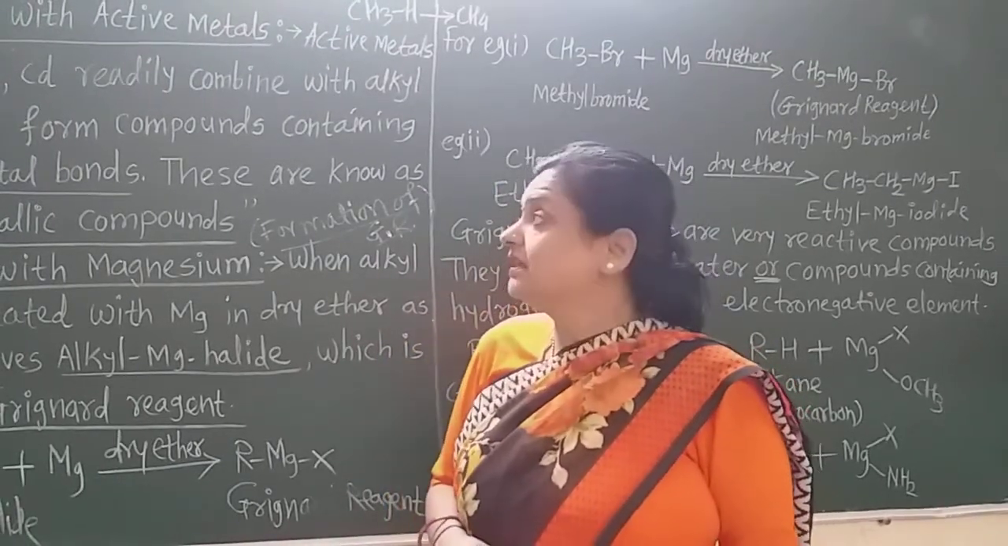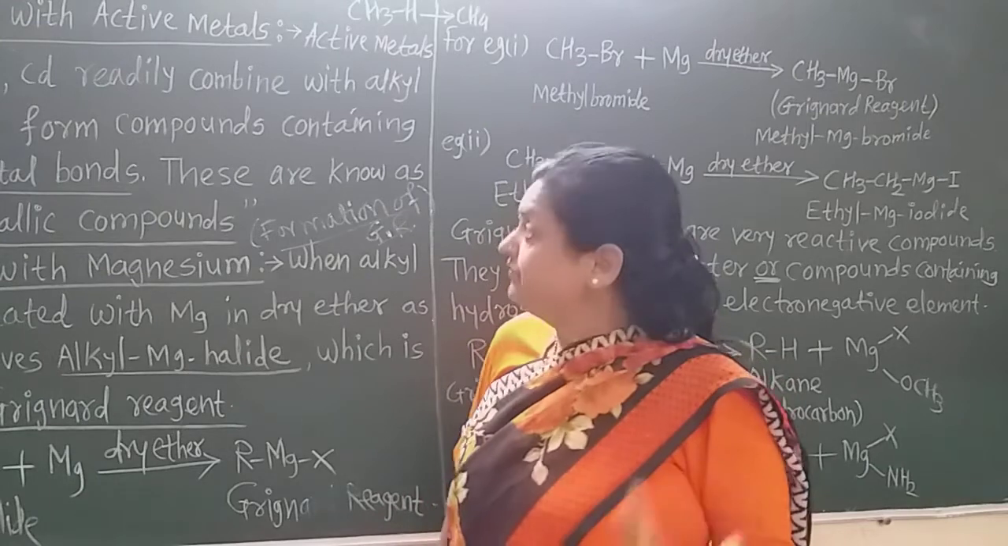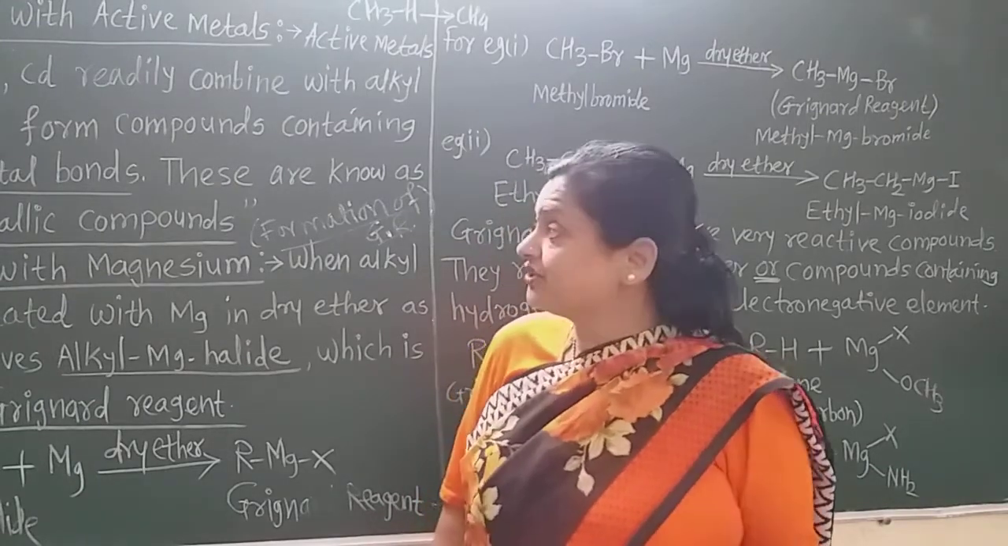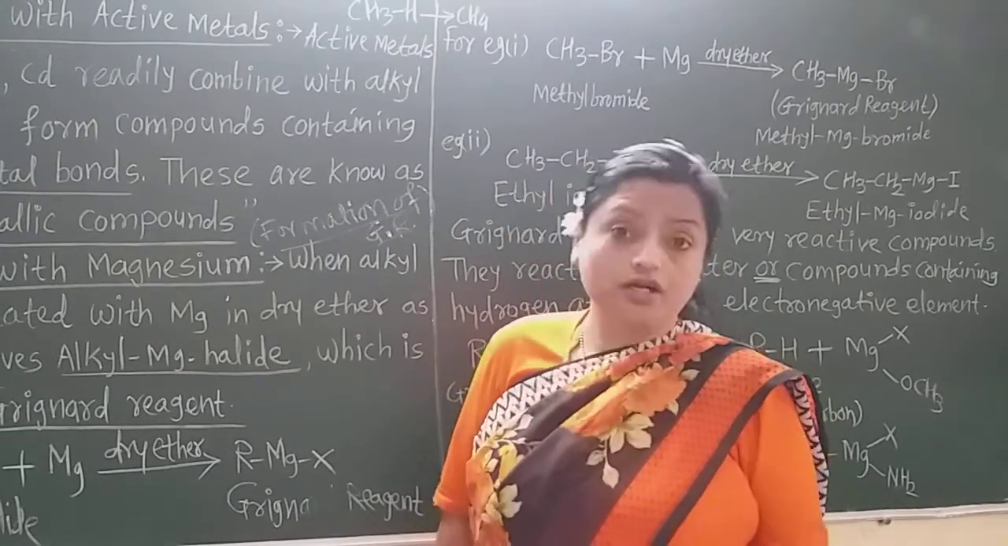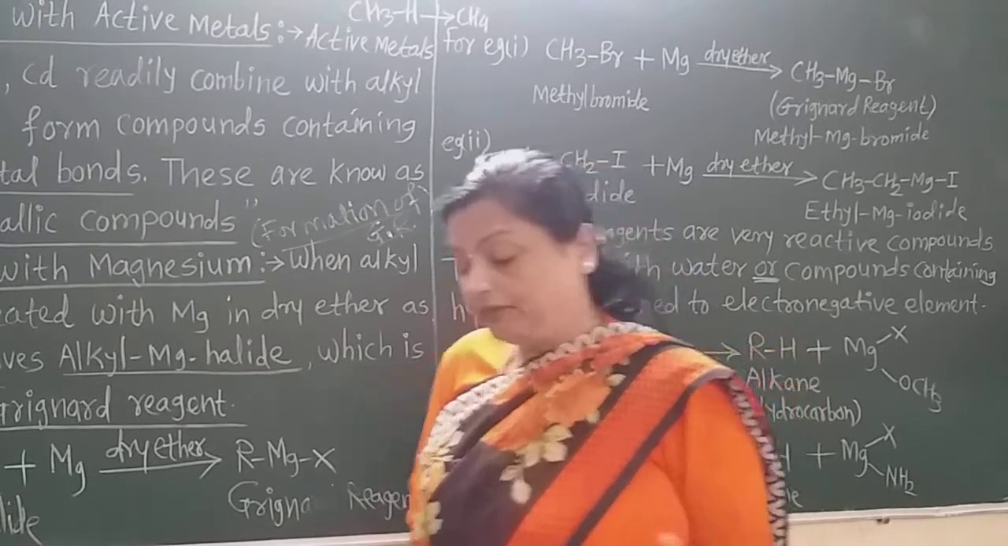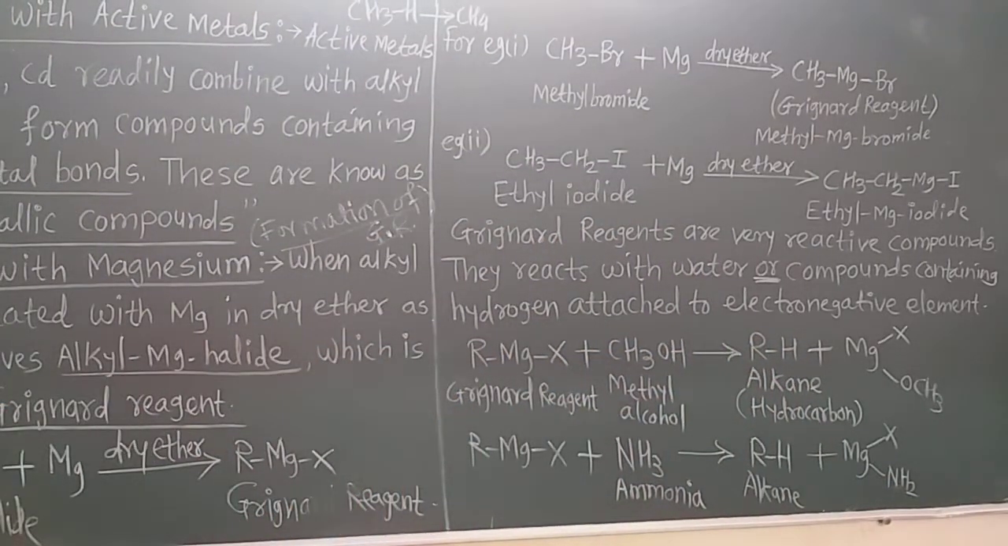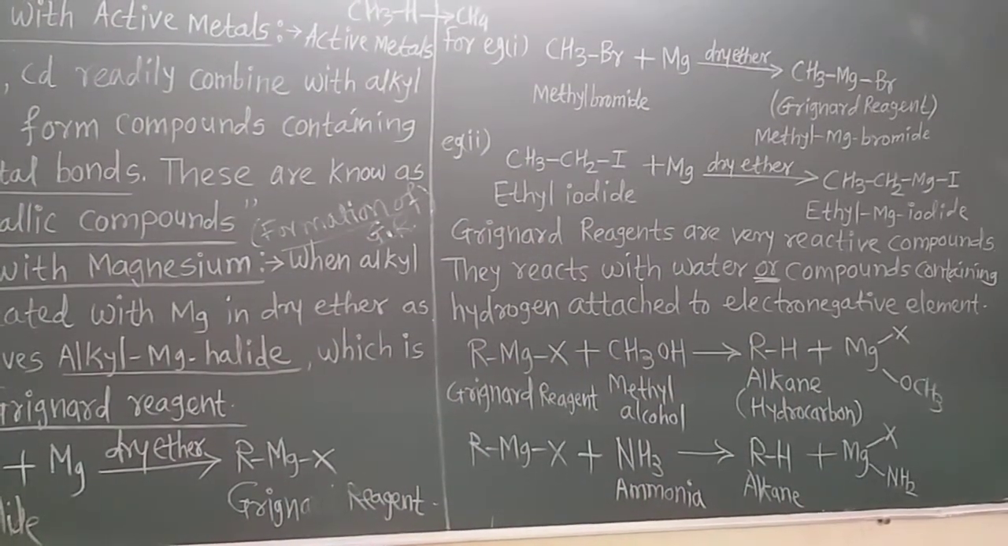Now let us learn the next reaction, in which the alkyl halide reacts with another chemical, because we are seeing the chemical reactions of alkyl halide. The next reaction is the Wurtz reaction, which is also a reaction with an active metal, that is the second reaction of an active metal, sodium.